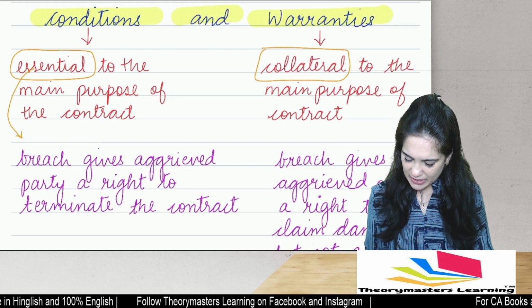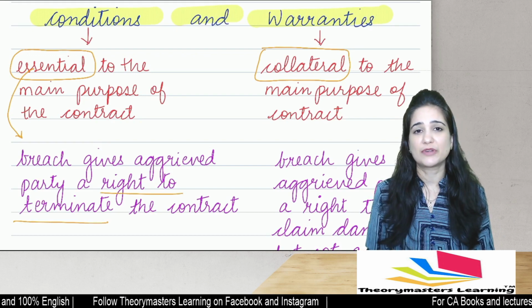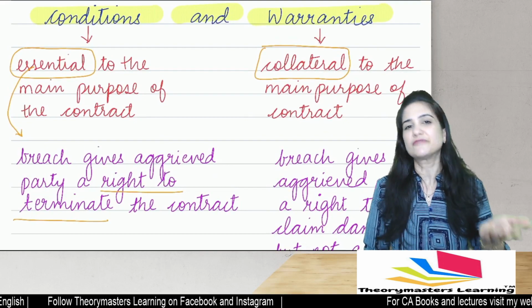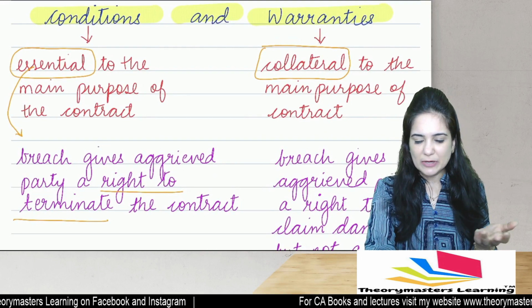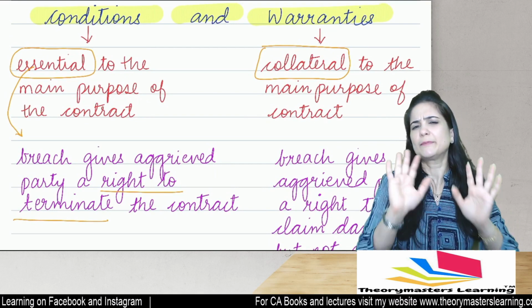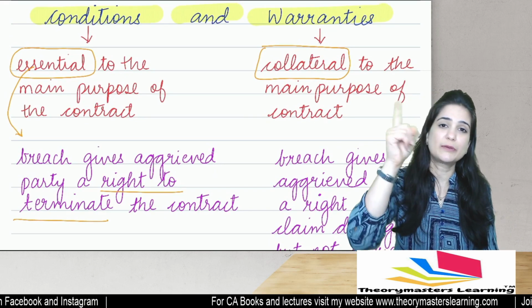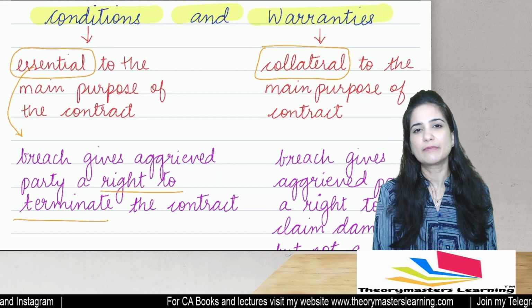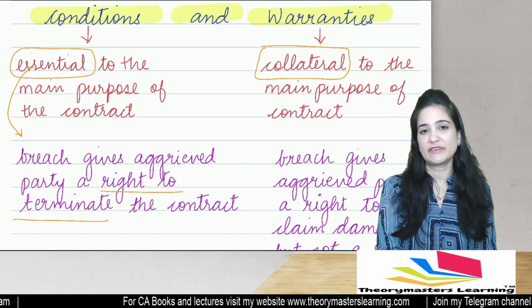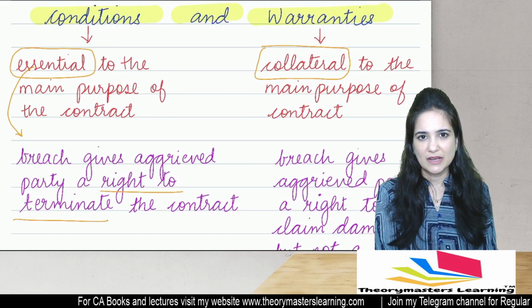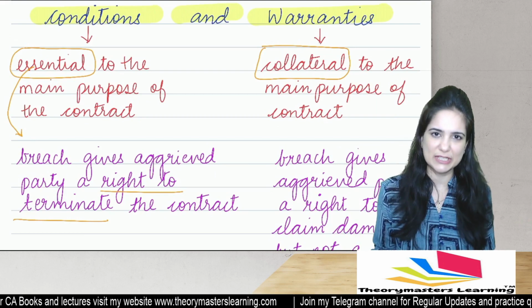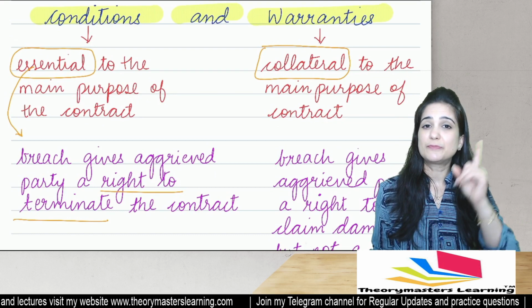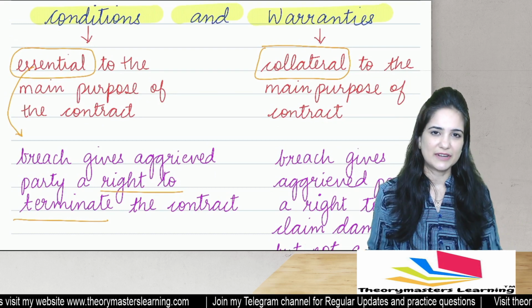The aggrieved party has the right to terminate the contract and claim damages if he suffers damage. So, the very purpose of me buying the car, what was my purpose? For touring purpose. I wanted to go on a mountainous region. Now, the car did not have enough power to take me there. So, in this case, the very purpose of me buying the car was not satisfied. There is breach of condition.